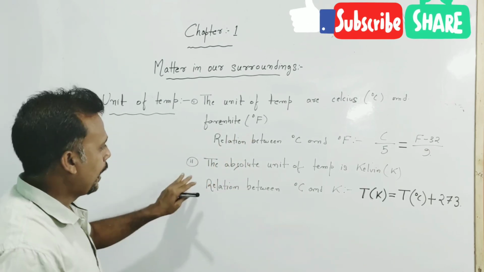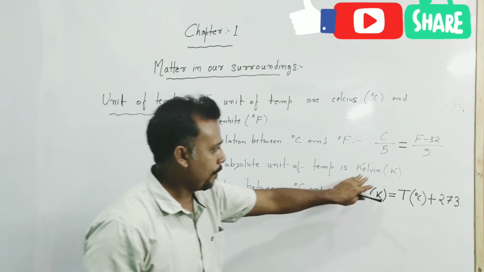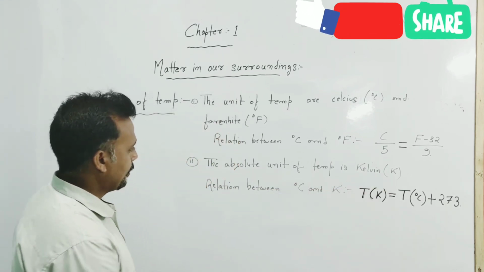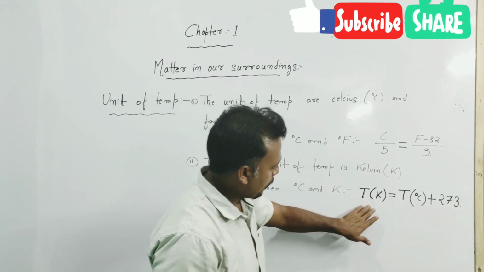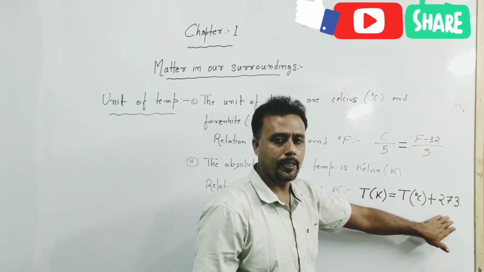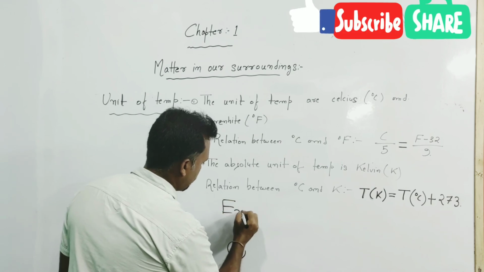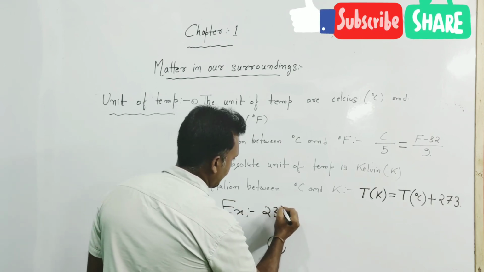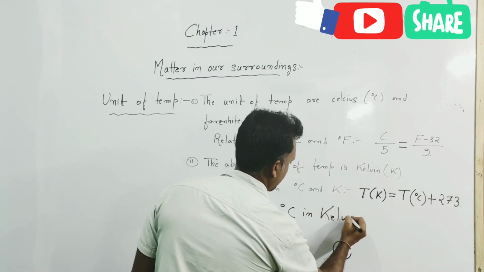In this chapter, the absolute unit of temperature is defined as Kelvin. And the relation between degree Celsius and Kelvin is that temperature in Kelvin is always equal to temperature in degree Celsius plus 273. Suppose you have to convert 23 degrees Celsius into Kelvin.